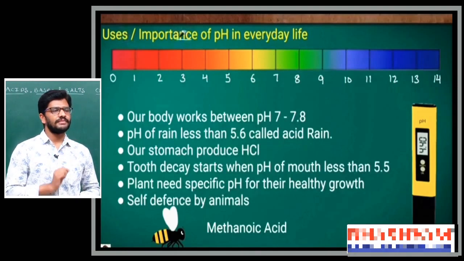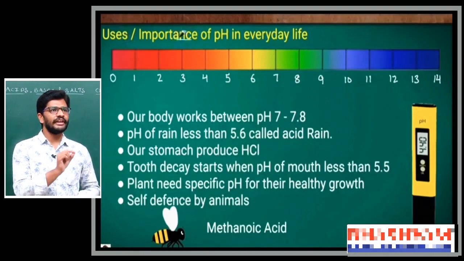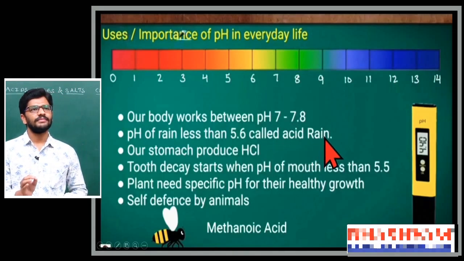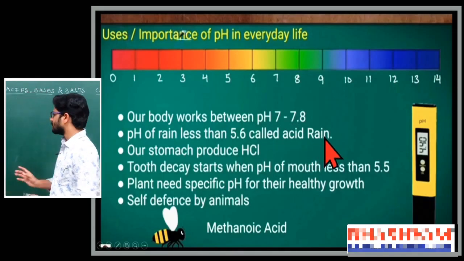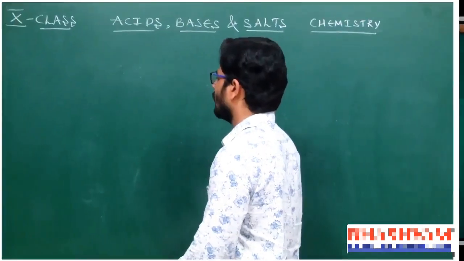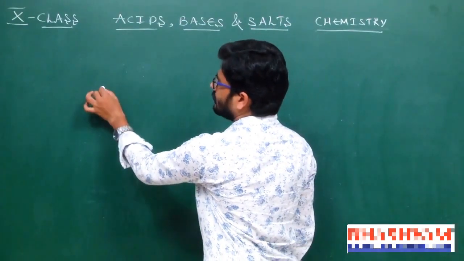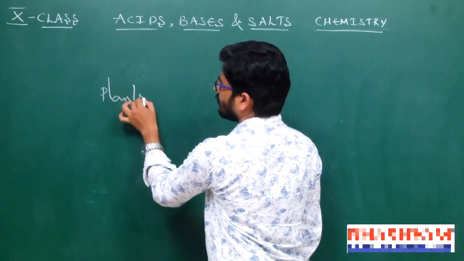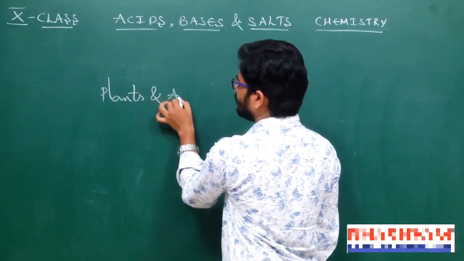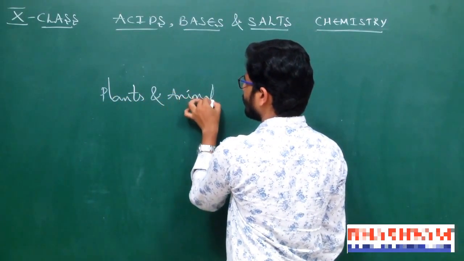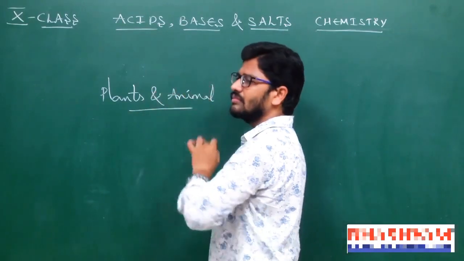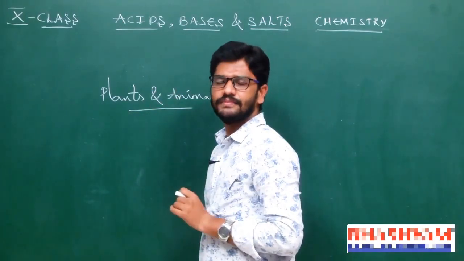Next, pH of rain less than 5.6 is called acid rain. Plants and animals are sensitive to pH.